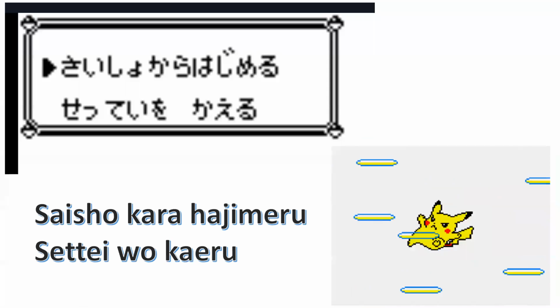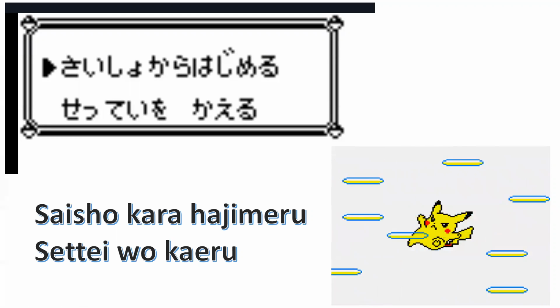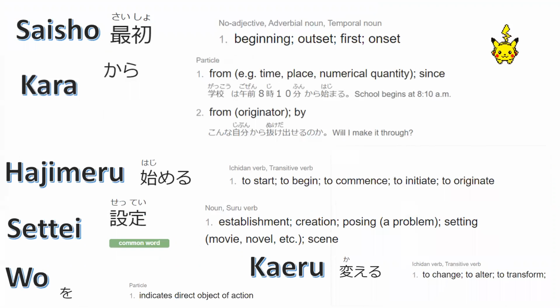So let's go now. We have 最初から始める。最初から始める。Then we have 設定を変える。設定を変える。Let's go with our vocabulary.